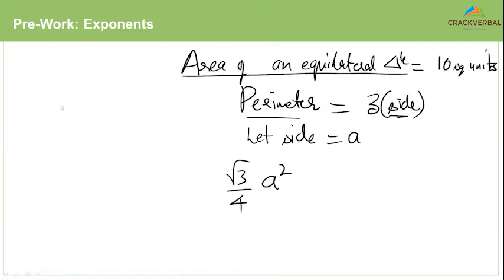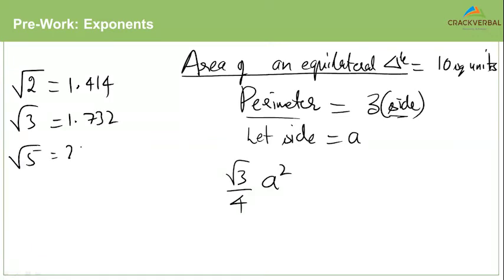This is probably where you need to know the value of the roots. The value of root 2 is 1.414. The value of root 3 is 1.732. And the value of root 5, I think, is taken as 2.236. I take it as 2.23. Okay. So root 3 by 4 A square equal to 10. So if I want to find out the side, I'll have to cross multiply. A square will be equal to 40 by root 3.